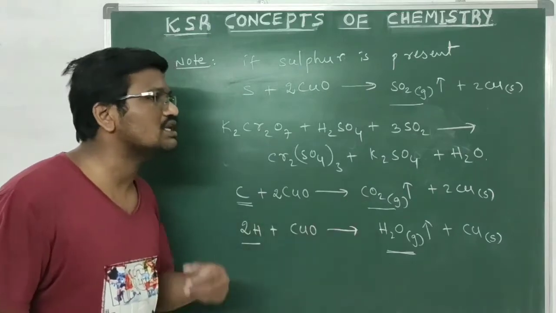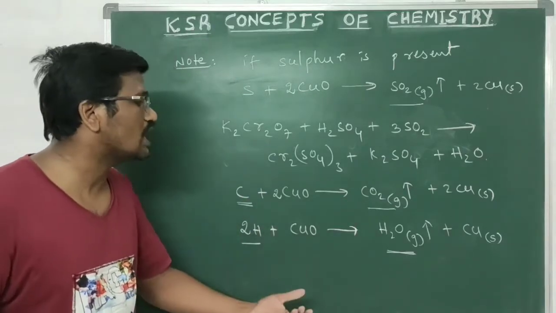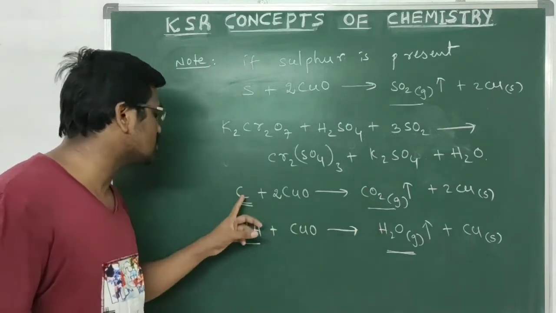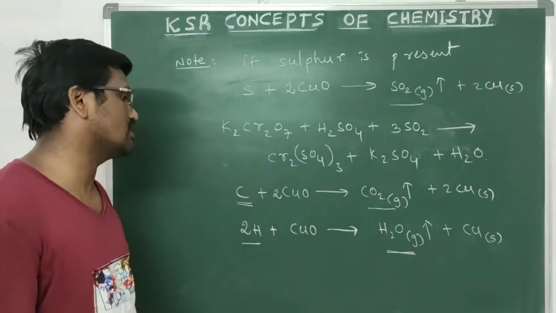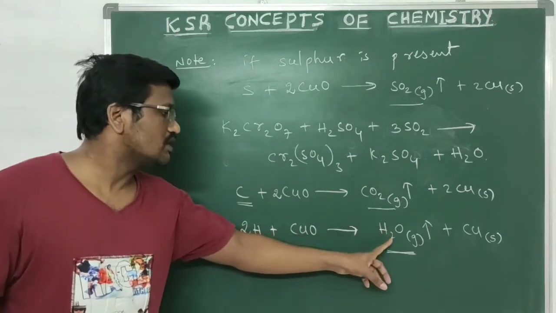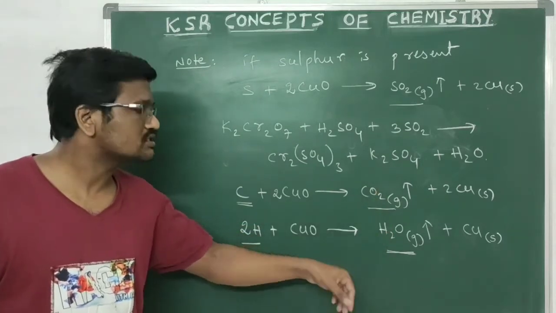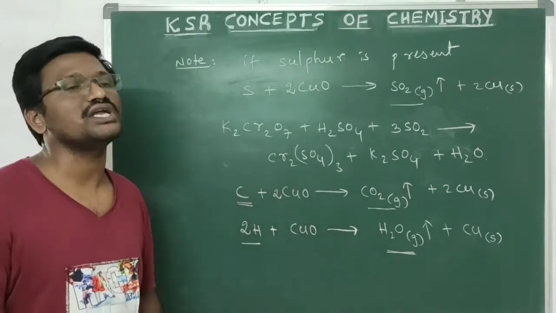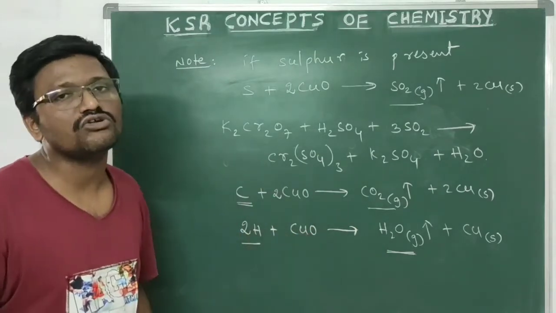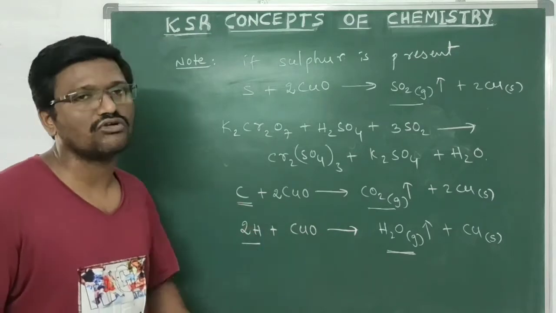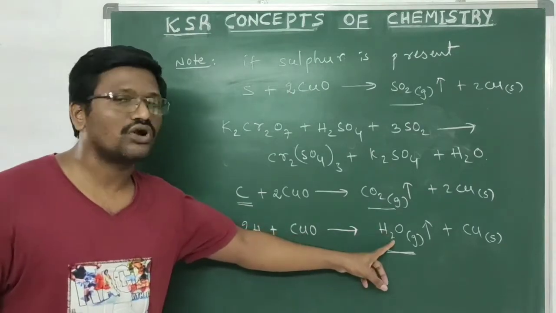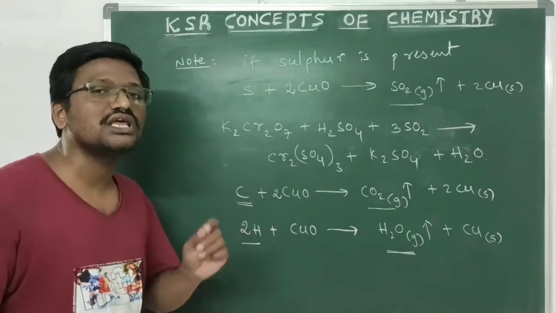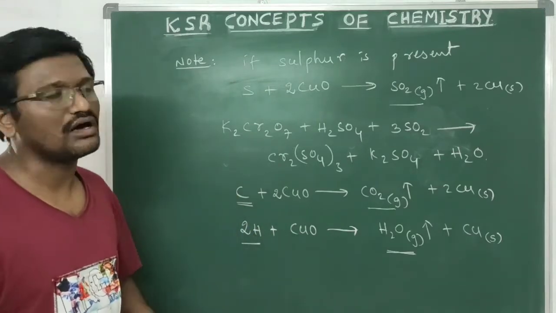The carbon dioxide can be detected by passing through lime water. It turns milky white, so this indicates the presence of carbon in the given organic compound. If these evolved gases are passed through anhydrous copper sulfate, that is white copper sulfate, it turns into hydrated copper sulfate, that is blue colored copper sulfate. This indicates that water vapor is evolved from the organic compound, so the hydrogen element is confirmed in the organic compound.